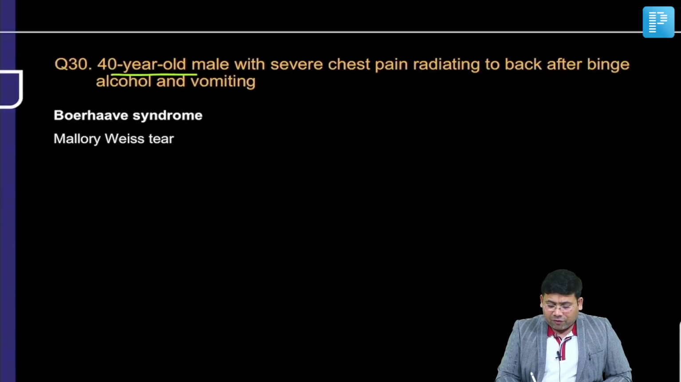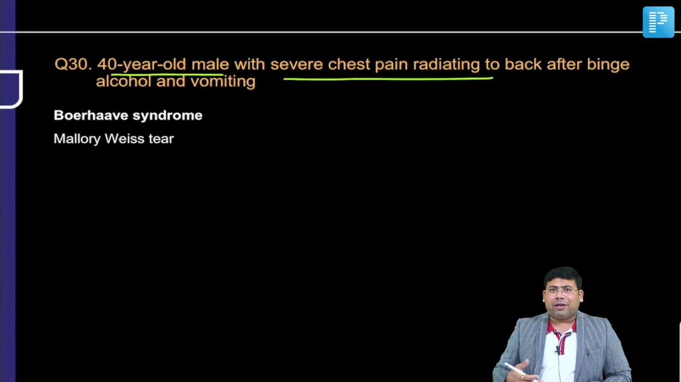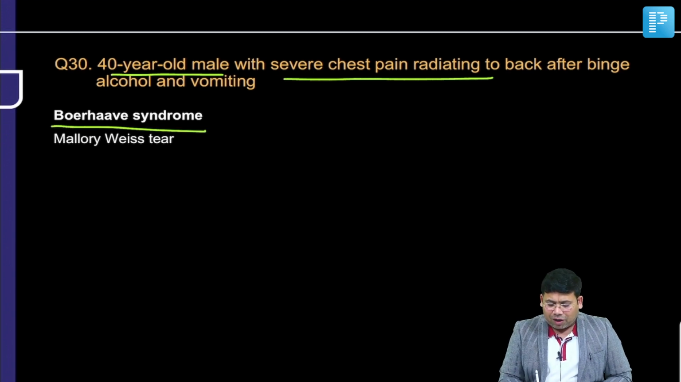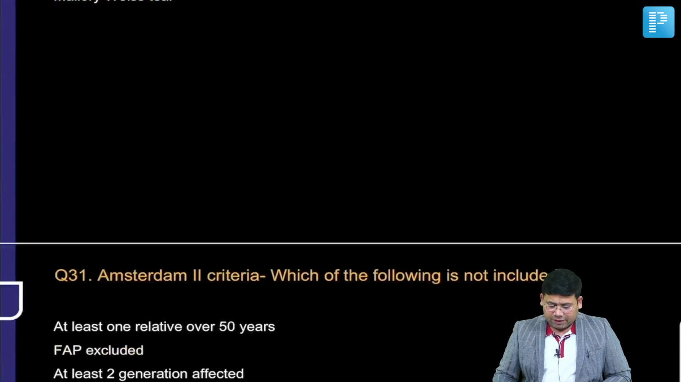Now, a 40-year-old with severe chest pain radiating to the back, this is again indicative of what? Esophageal perforation. So the answer is Boerhaave syndrome. Only vomiting followed by bleeding, GI bleed, this would have been Mallory-Weiss tear.